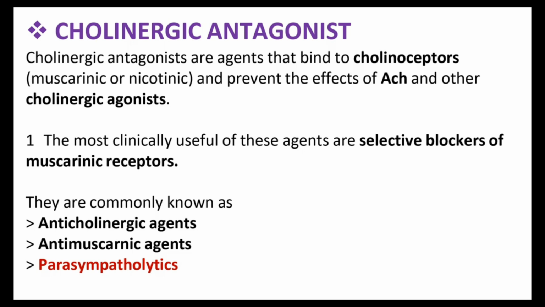The most clinically useful of these agents come in mainly three types. The first one is selective blockers of the muscarinic receptors. These are also known as anticholinergic agents, antimuscarinic agents, and parasympatholytics. So don't confuse them. Cholinergic agonist is parasympathomimetic, cholinergic antagonist is parasympatholytic.